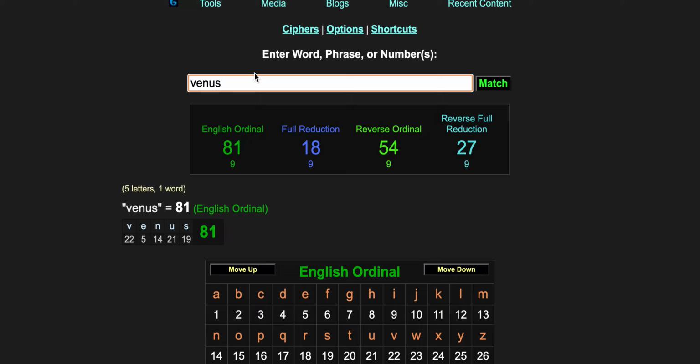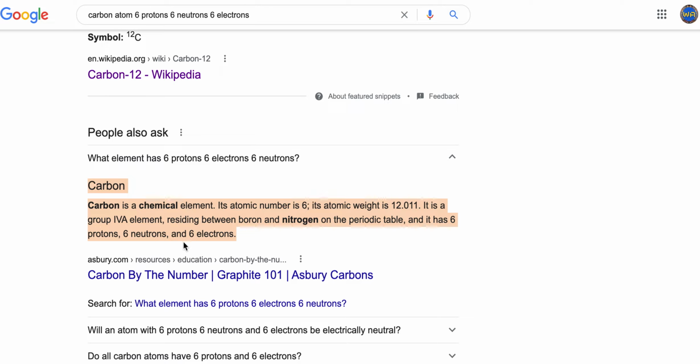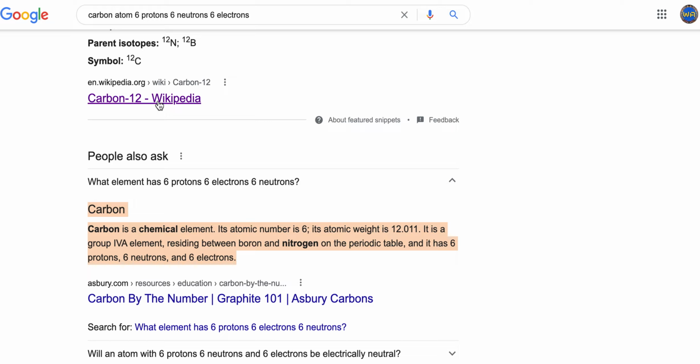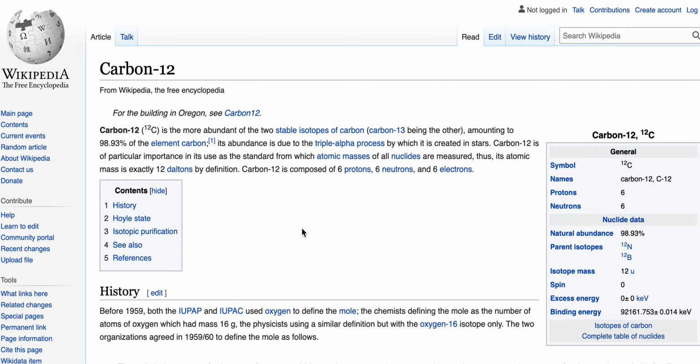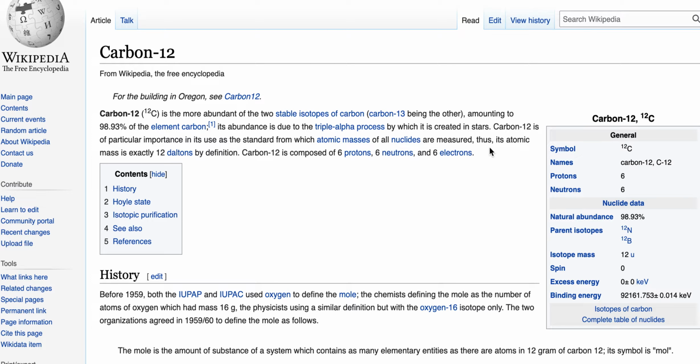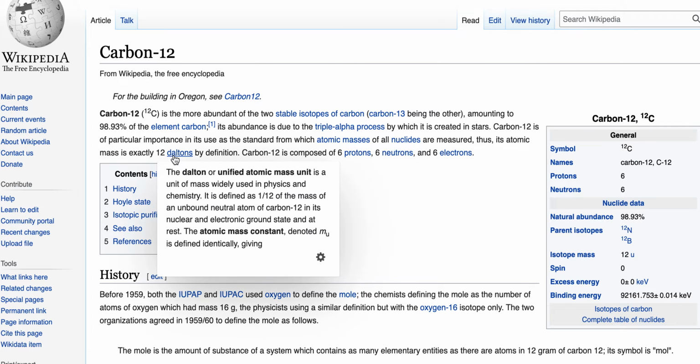And all things are created out of, all organic life forms are made of carbon, right? So where do we see the 666? That is carbon. Carbon is a chemical element. Its atomic number is 6, and its atomic weight is 12. We'll get to that in a minute. And it has 6 protons, 6 neutrons, and 6 electrons. That is life. And carbon-12 specifically, its atomic mass is exactly 12 daltons.